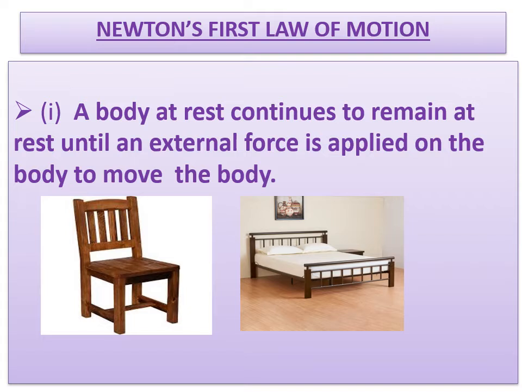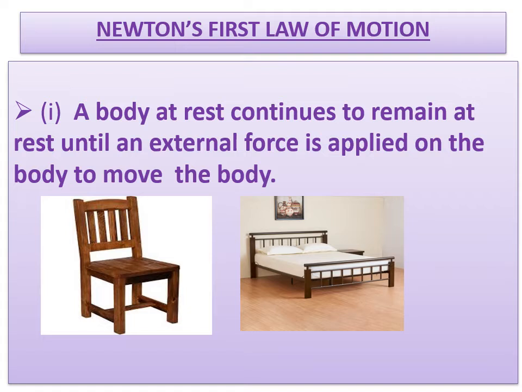Whatever you see, the chair or the table or your bed or sofa, whatever objects we take, will continue to be in the state of rest unless someone comes and applies force to move that object, then only it displaces its position.